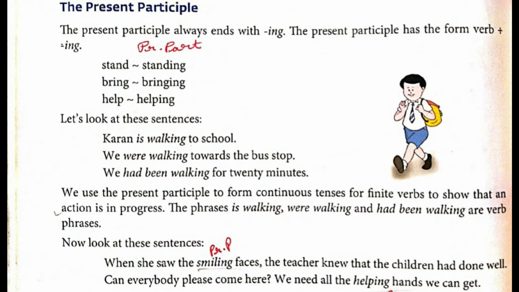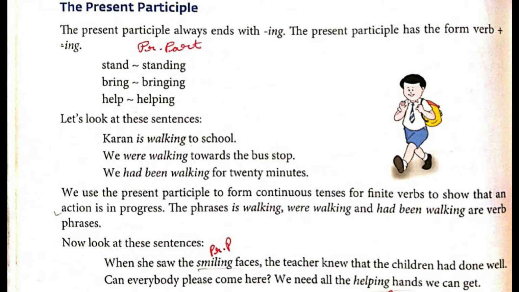Let's look at these sentences. Karan is walking to school. So underline walking. And is what? Auxiliary verb. It is not a participle. Keep in mind, they are the helping verbs. We were walking towards the bus stop. So here walking is again what? A participle. Next one. We had been walking for 20 minutes. Again you will underline walking. Now here in all the three, what is it?